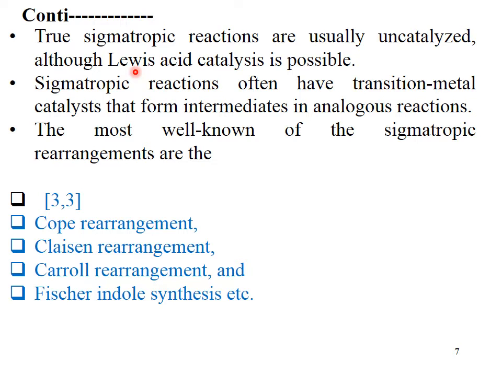The most well-known sigmatropic rearrangements, which are very important and include the main types, are the Cope rearrangement, Claisen rearrangement, Carroll rearrangement, and Fischer indole synthesis. These are the basic types of sigmatropic rearrangement, which we will discuss in the next slides.